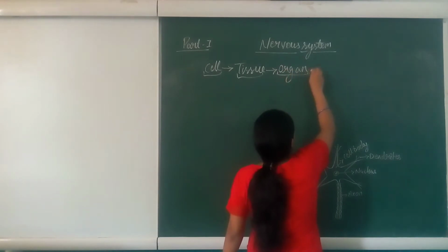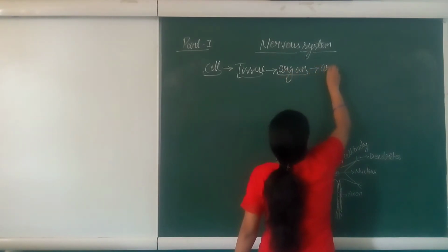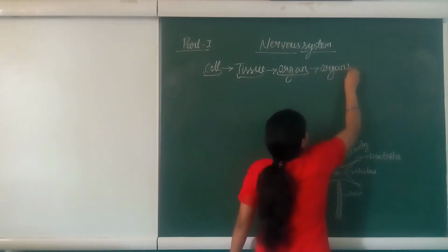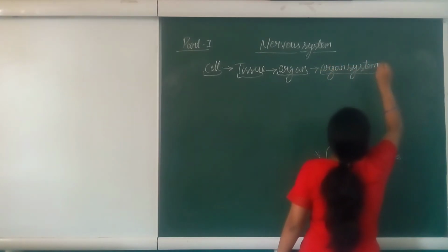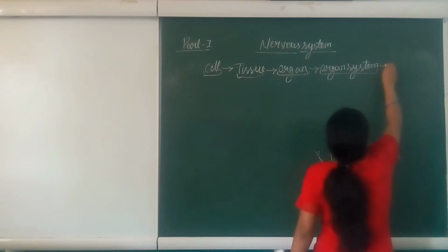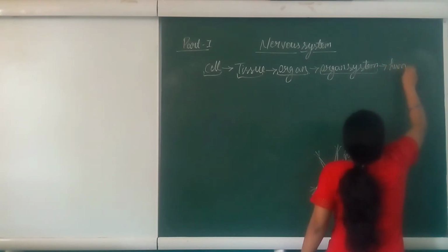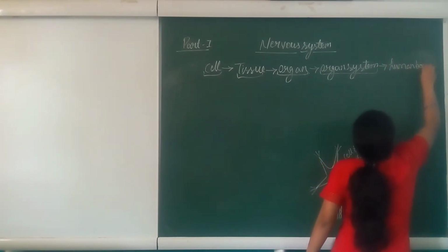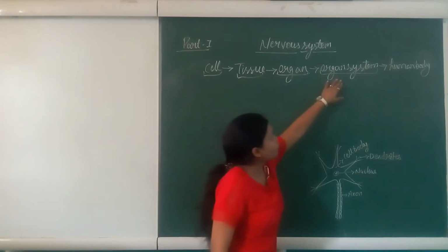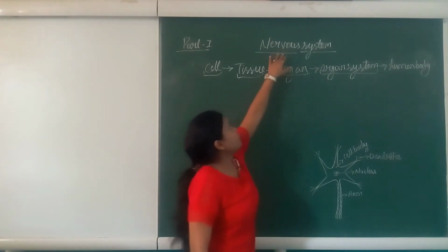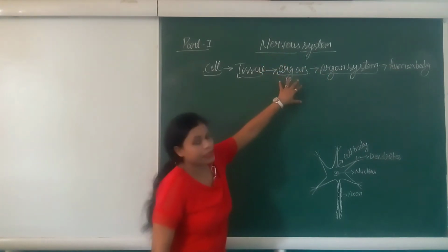Different groups of organs working together make an organ system. Assembled organ systems make the human body. Why have we studied this? Because the nervous system is a part of the organ system, because the nervous system contains lots of organs in it.